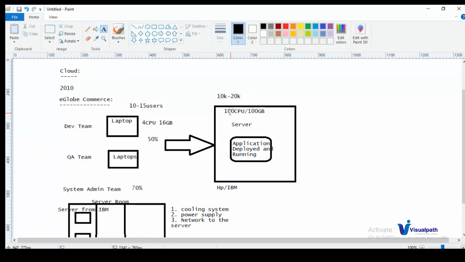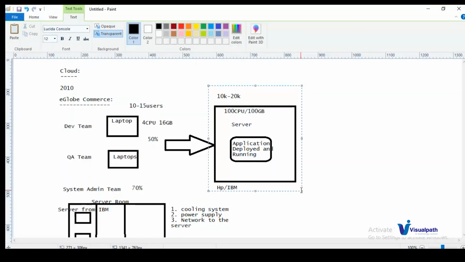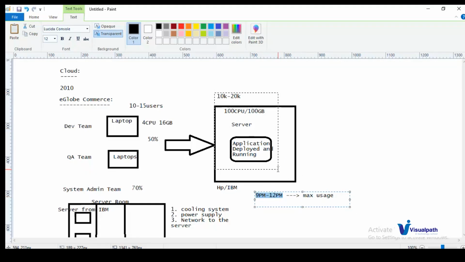Now, when it comes to the drawbacks of this server deployment, you have procured this server. Let us say you are getting the maximum number of requests only in a particular time period. Let us say 2 a.m. in the morning, or else 9 p.m., or 12 p.m. You are getting the maximum number of users and usage of your application. In this time period only, you are getting maximum utilization of your applications via this server. Now let us say only 3 hours of time we are running our application to provide users the proper response. Then the remaining hours it will be underutilized.